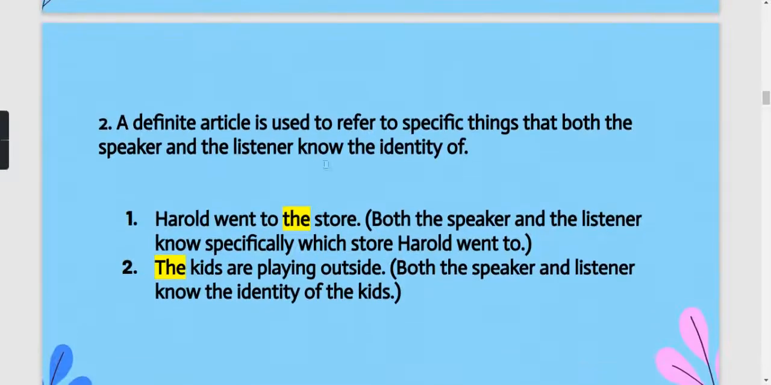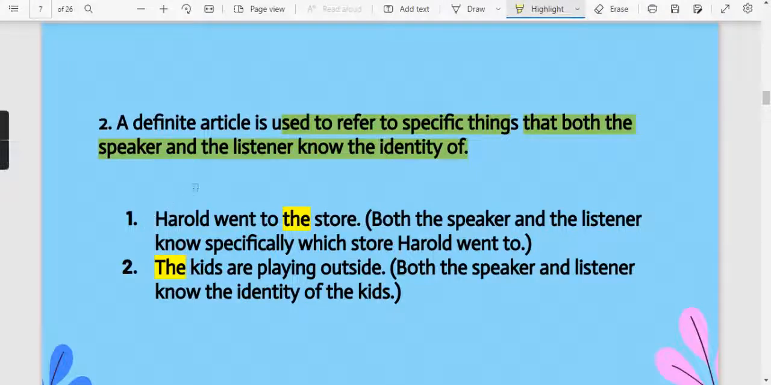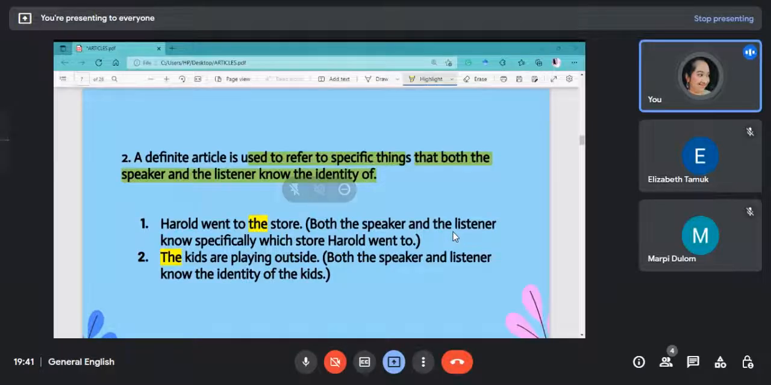Second, the purpose of the definite article is that we use it to refer to a specific thing that both listener and speaker know. Okay, so suppose the sentence is Harold went to the store. So the speaker saying this sentence knows where this person is going, and the person who is listening also knows to which store Harold will be going. Okay, so we relate it to specific things, and also when the speaker and listener know what is being talked about, then also we use the definite article.